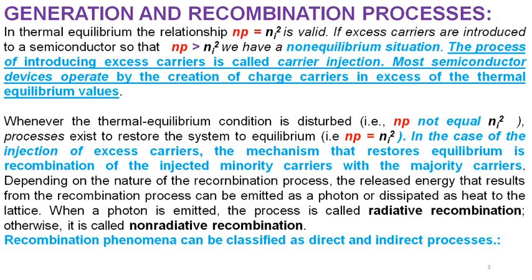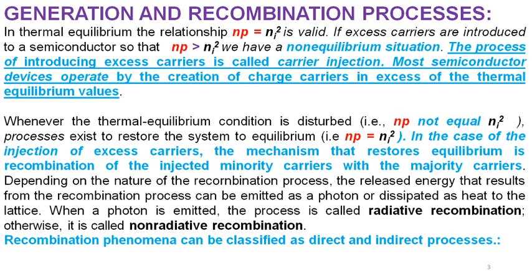Most semiconductor device operation depends on the creation of charge carriers in excess of thermal equilibrium values, which is why it is very important to introduce charge carriers, minority or majority, into the semiconductor.